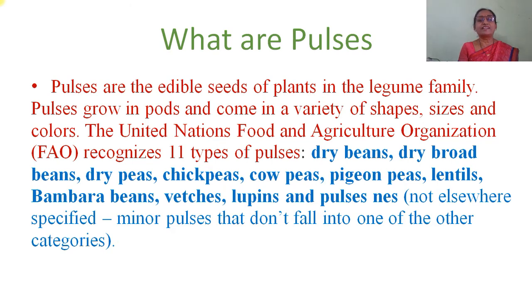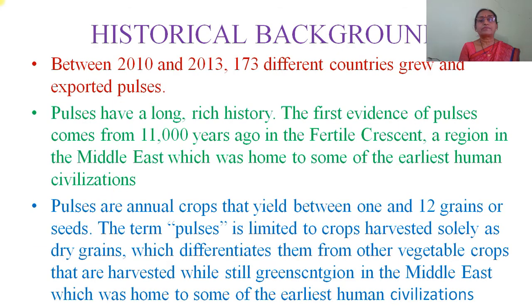The United Nations Food and Agriculture Organization, that is FAO, recognized 11 types of pulses. Those are dry beans, dry broad beans, dry peas, chickpeas, cowpeas, pigeon peas, lentils, then bambara beans, vetches, then lupins, and pulses not elsewhere specified, minor pulses that don't fall into one of the other categories.